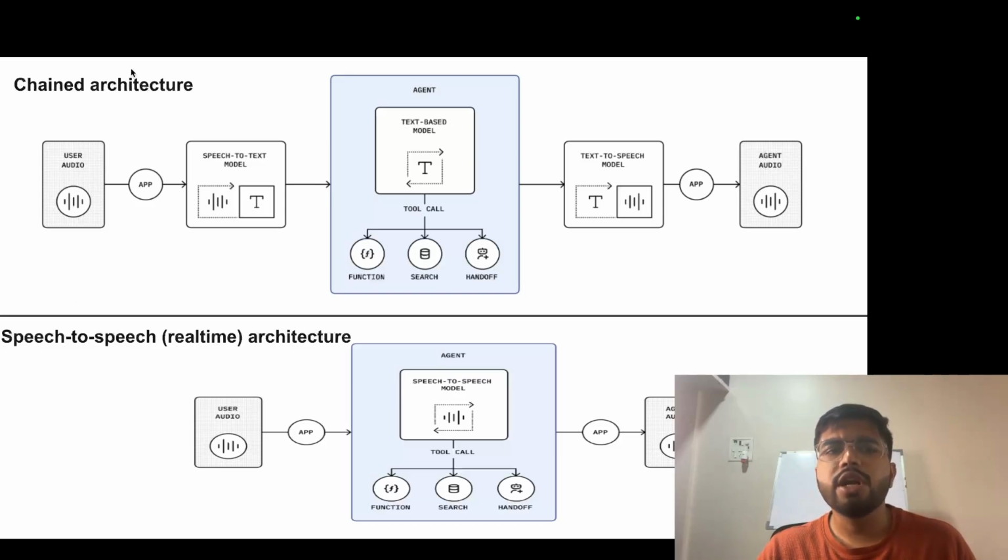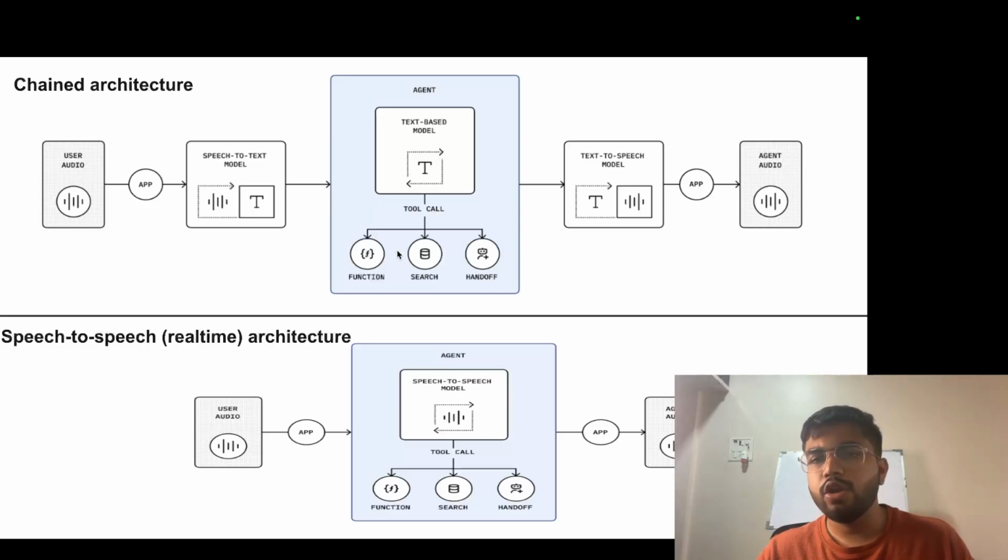So what is a chained architecture? Let's go through the flow diagram here. User audio comes, there is an app, then there is an app interface. Then what happens in the backend? There is a speech to text model. So speech changes to text here using this one model. Then there is a text based model. What does this model do? It has all the respective tools, right?